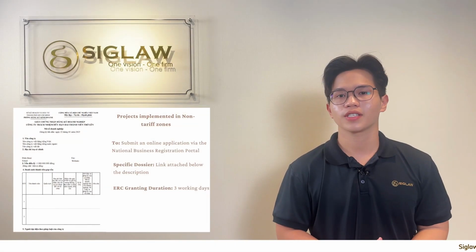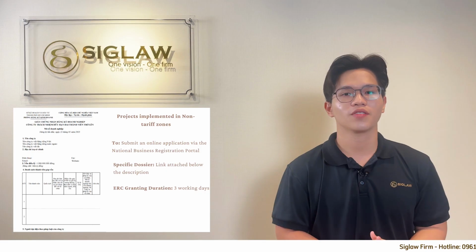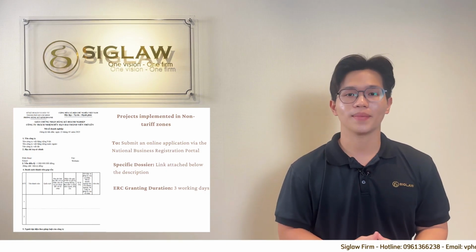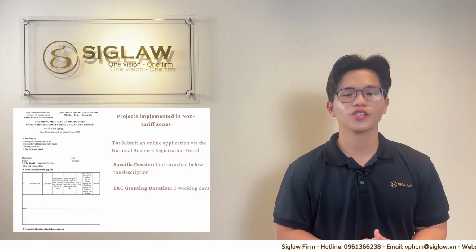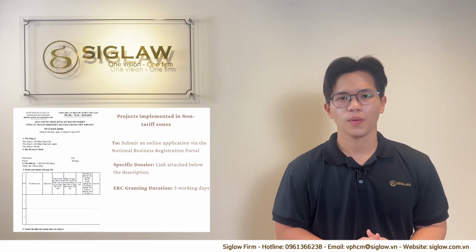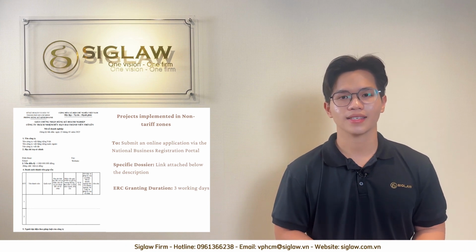Enterprise Registration Certificate application. After completing the investment registration procedures, investors can apply for a certificate of business registration. The investor will submit an online application via the National Business Registration Portal. Within 3 working days of receiving a valid application, the competent authorities will process and issue a certificate of business registration.